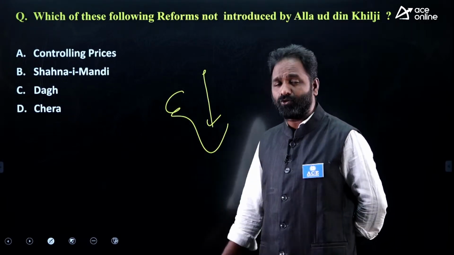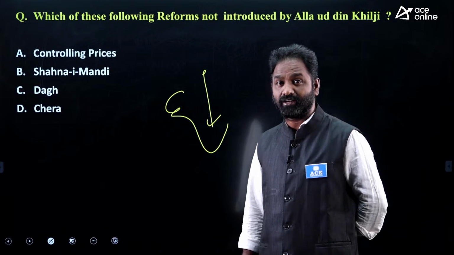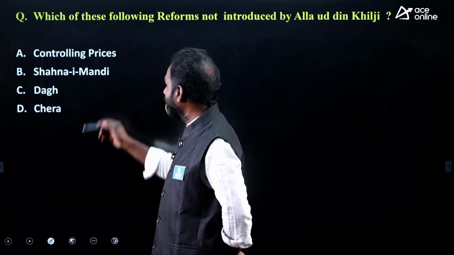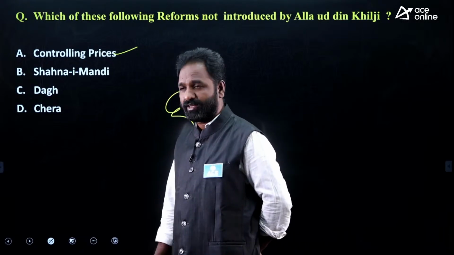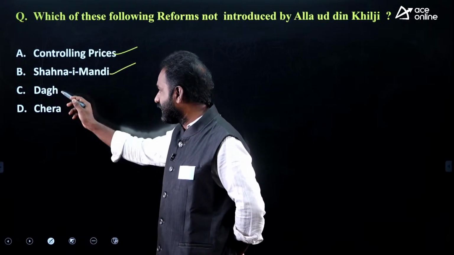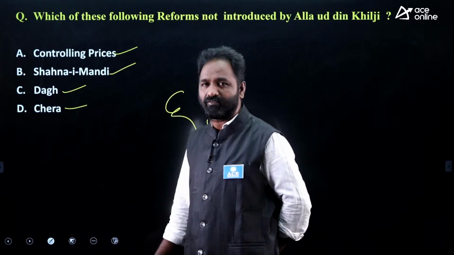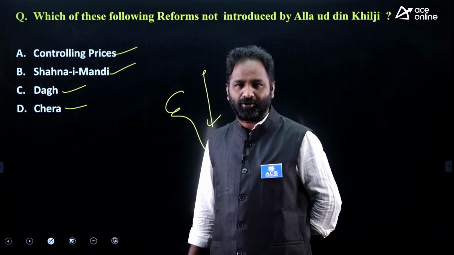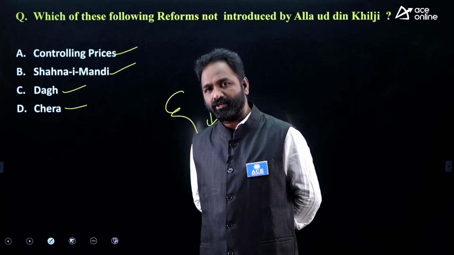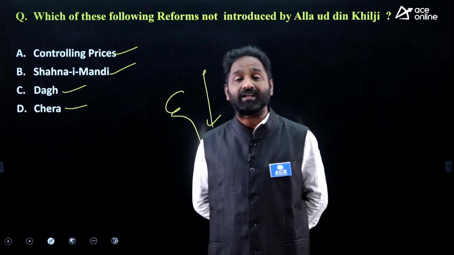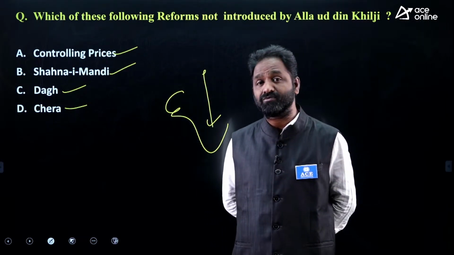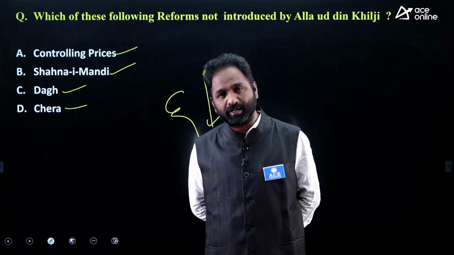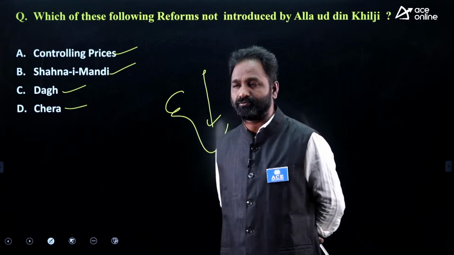Then Alauddin Khilji introduced market reforms. As part of market reforms, he established separate markets. He tried to control the prices. He set up Shahna-i-Mandi. Dagh and Chehra: what is Dagh, what is Chehra? Branding of horses and attendance rolls of soldiers. All these were initiated by Alauddin Khilji. He initiated market reforms, administrative reforms, military reforms. He tried to control the prices. He set up many departments. That is what Alauddin Khilji did.